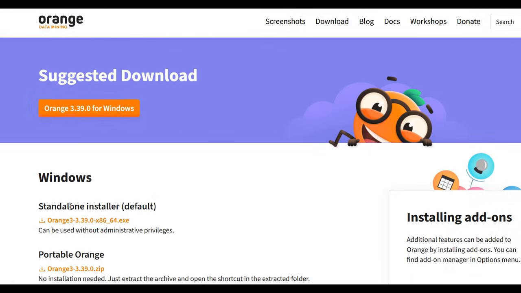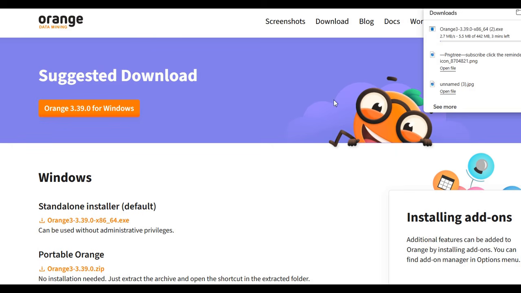If your operating system is Windows, click on the standalone installer as a default. Now the Orange 3.39.0 installer is getting downloaded.